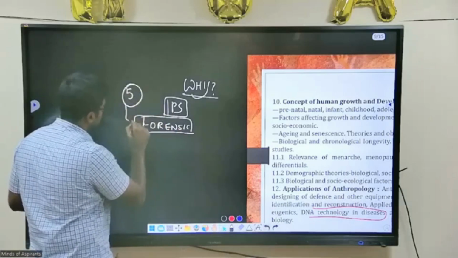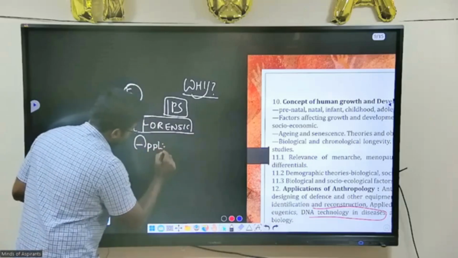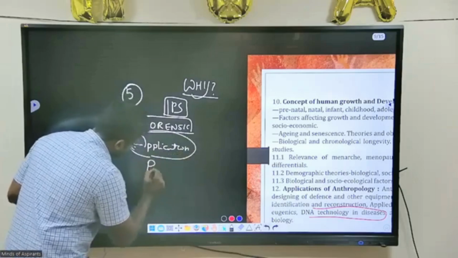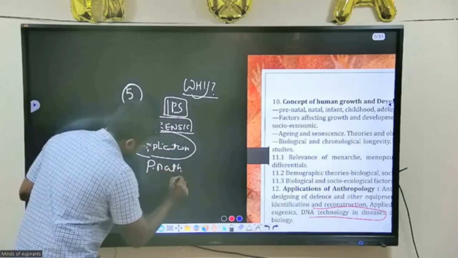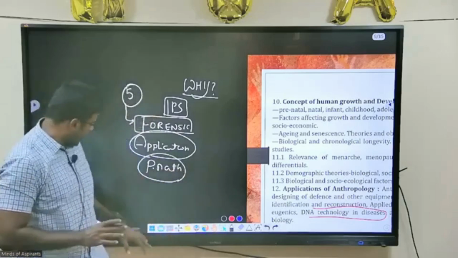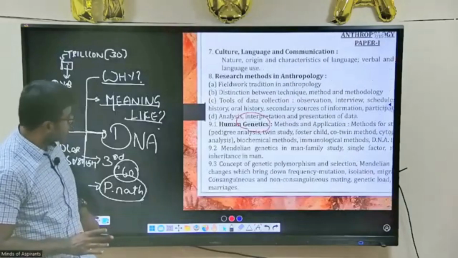So this is about the applications of anthropology. This is the section of application, in Peanath. So each section I am addressing one by one. I want you to look at each section very closely, because each section is important.